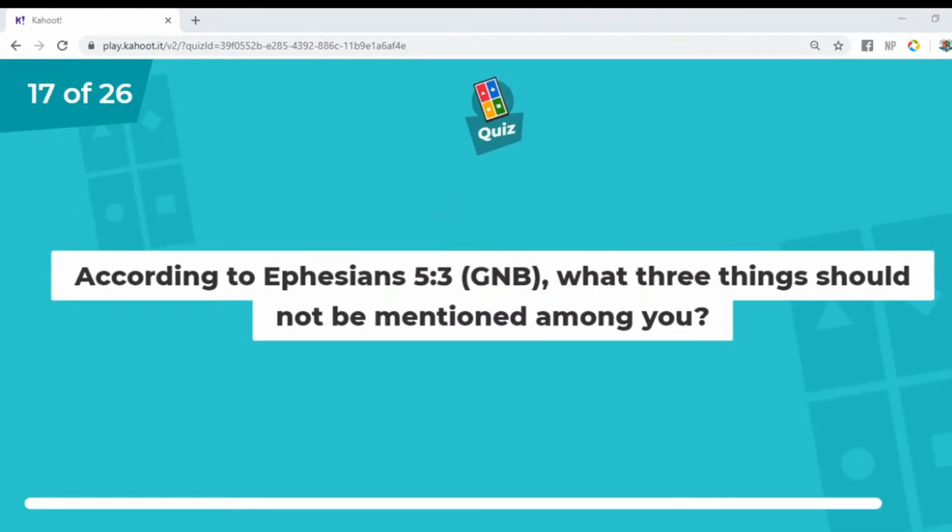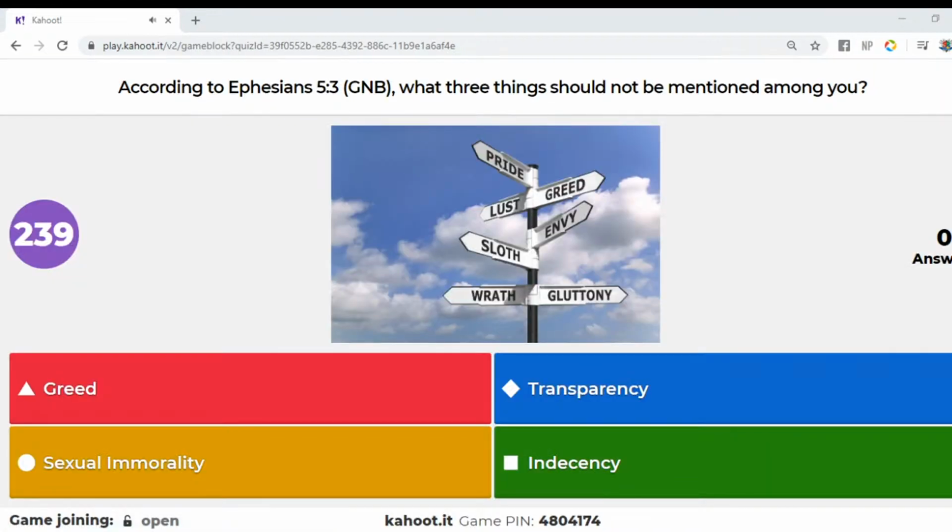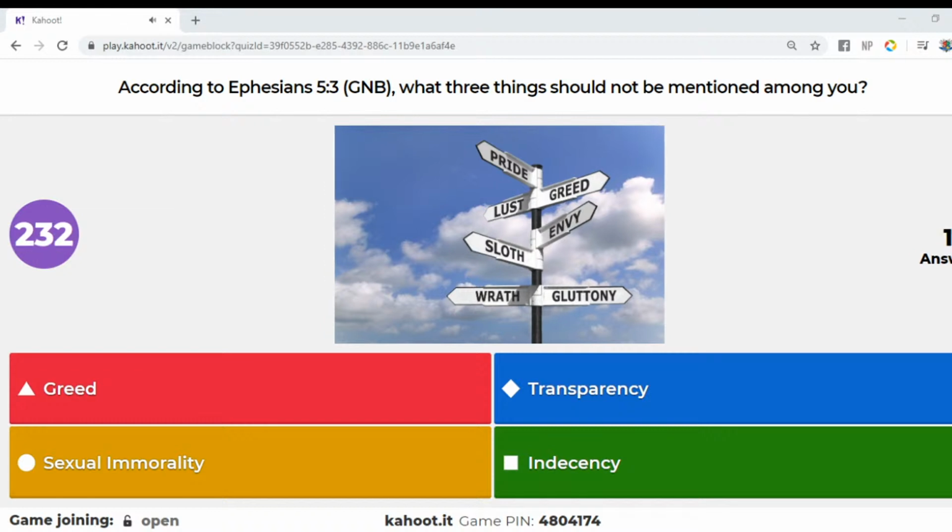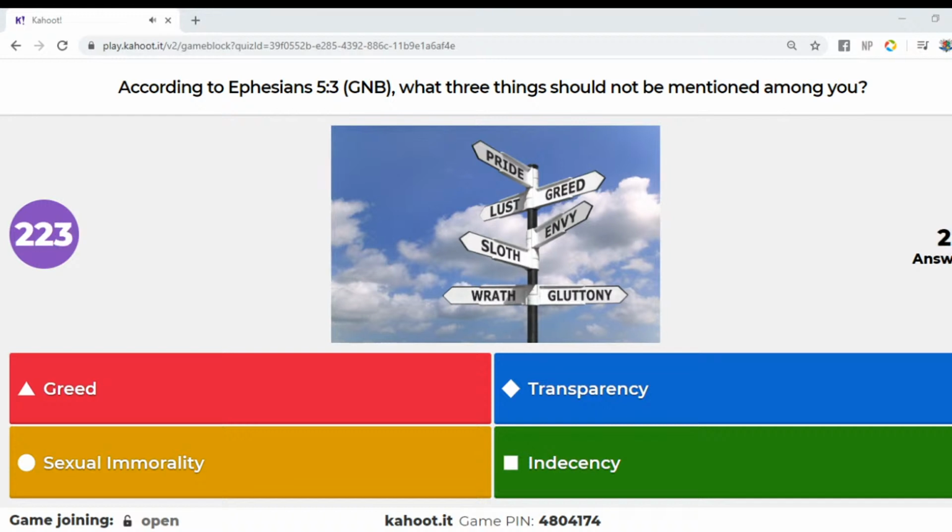Ooh, multiple choices. What three things should not be mentioned among you? I'm going to go out on a limb, say greed, sexual immorality, and indecency. What do you guys think? What are your thoughts?